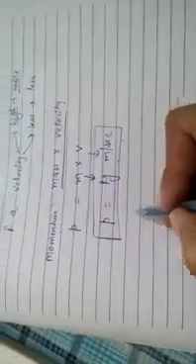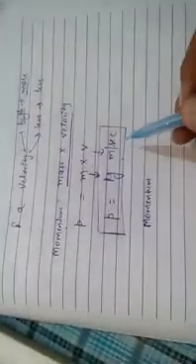Now we will see the units of momentum. You know the unit of mass is kilogram, and the unit of velocity is meter per second. So the unit of momentum is kilogram meter per second.